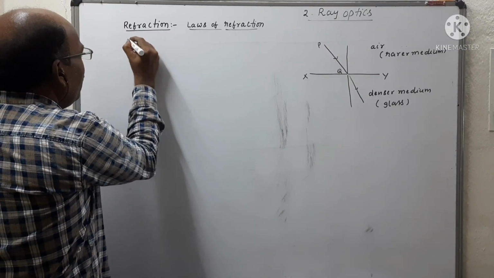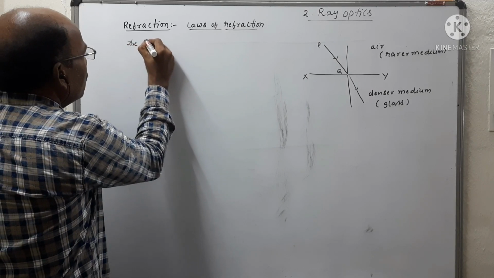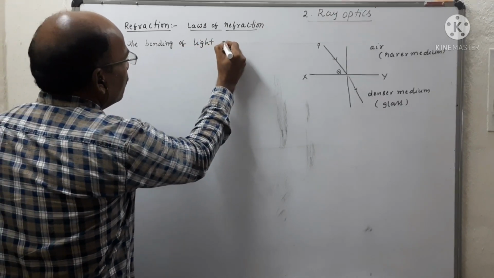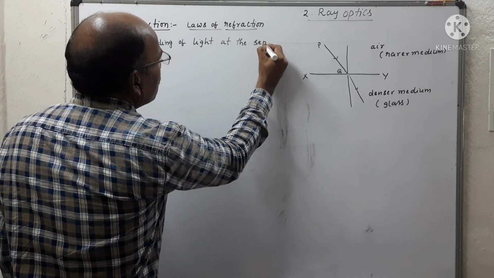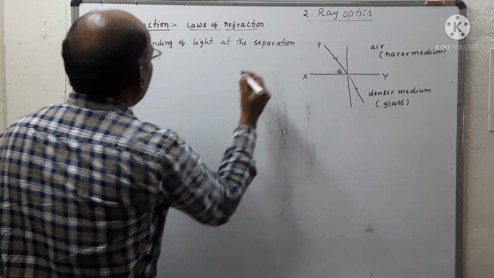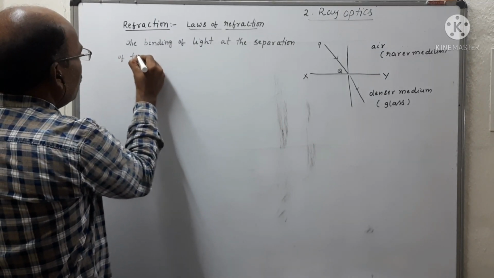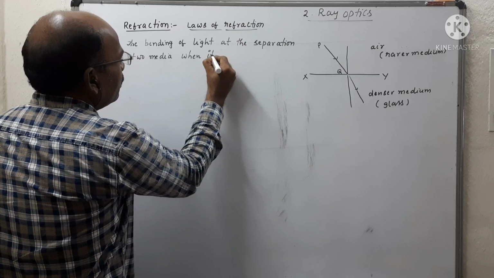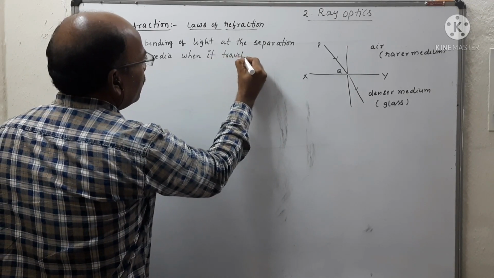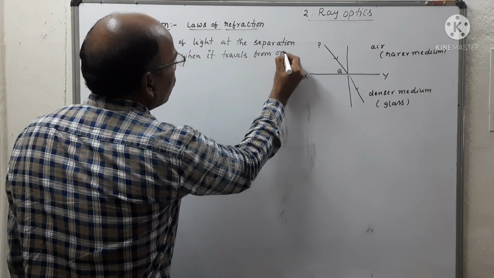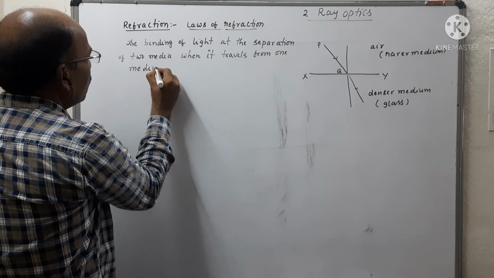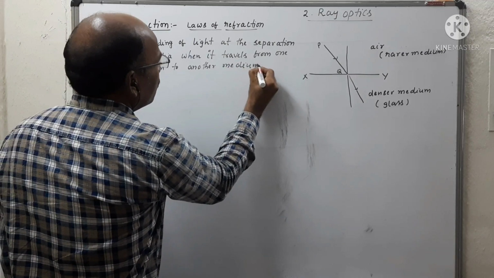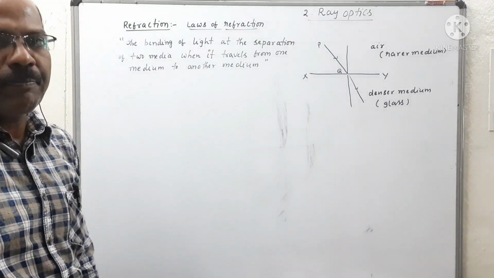Simply we can write: the bending of light at the separation of two media when it travels from one medium to another medium. This phenomenon is called refraction.